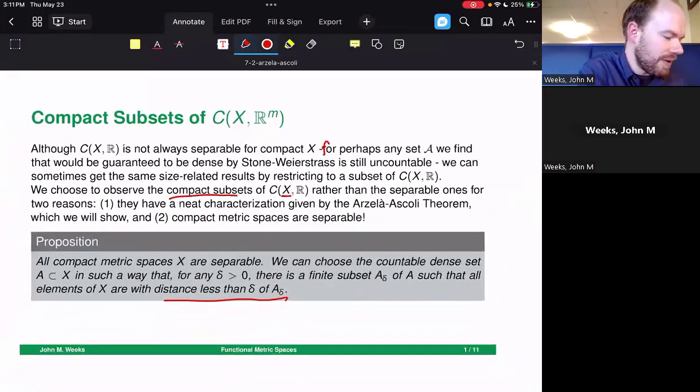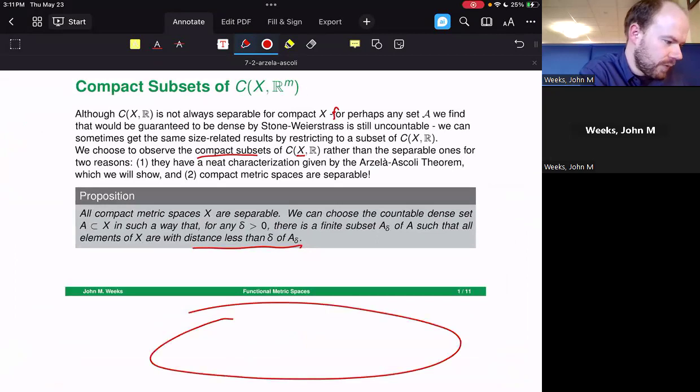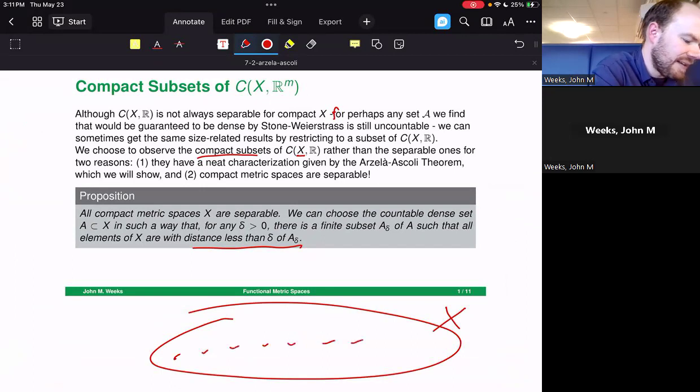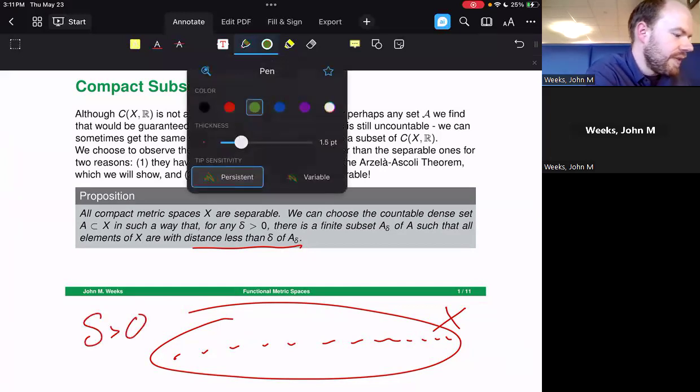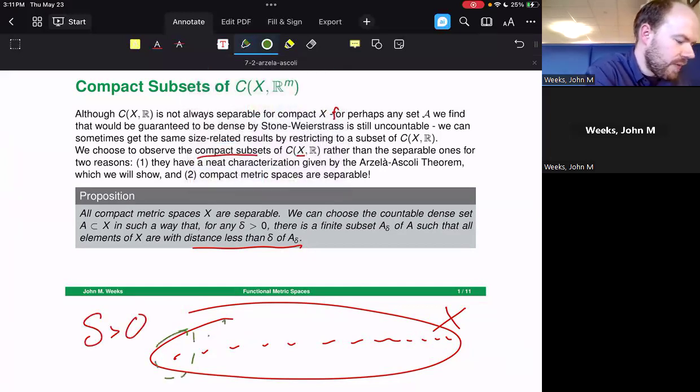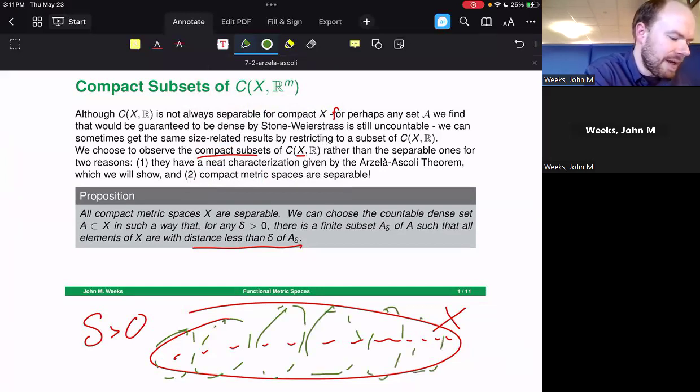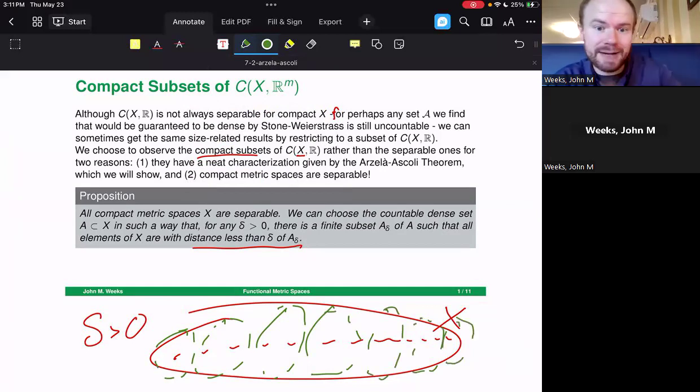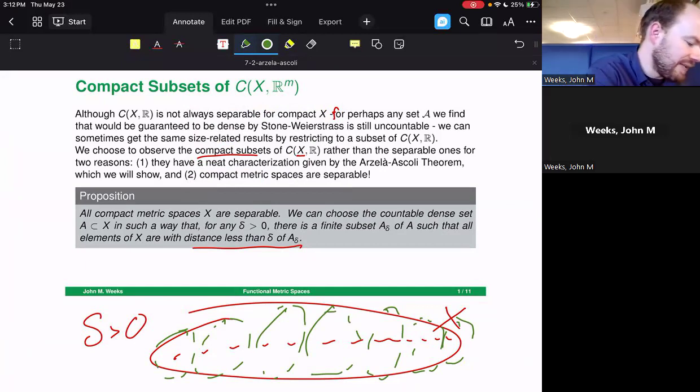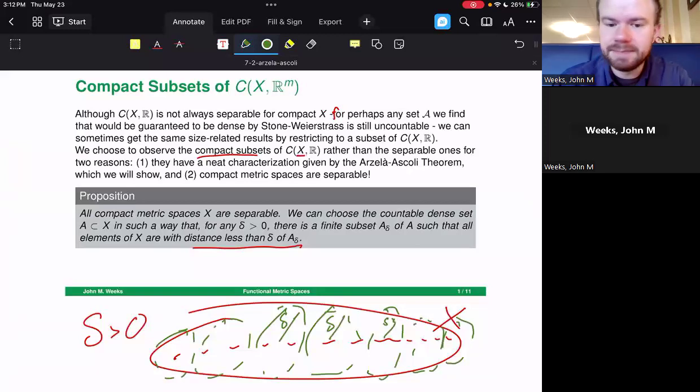So the way to think of the picture is that you have your compact set X, and then we will choose a countable dense set A inside of here. But if I choose a delta greater than 0 beforehand, then if I use little open balls of radius delta around some of these points, I only really need finitely many of those balls to cover the entire space, because all elements of the set X are within distance less than delta of some point inside of A sub delta.